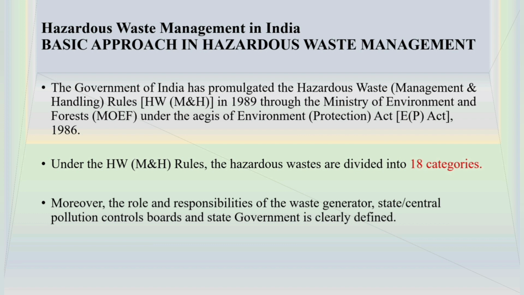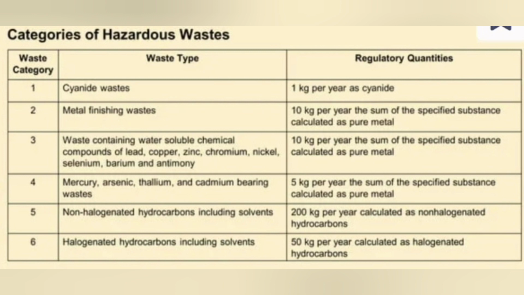One of the important points of the HWM&H rule is that hazardous waste is subcategorized into almost 18 categories, and the power of the state pollution control boards is also defined after the effect of this particular law. Now we will be discussing the different categories. We already said that 18 categories are there for hazardous waste. They include cyanide, metal finishing waste, mercury, halogenated waste, and also waste containing water soluble chemical compounds and so on. And how much quantity is required, or the regulatory quantities for each type of category, you have to learn.